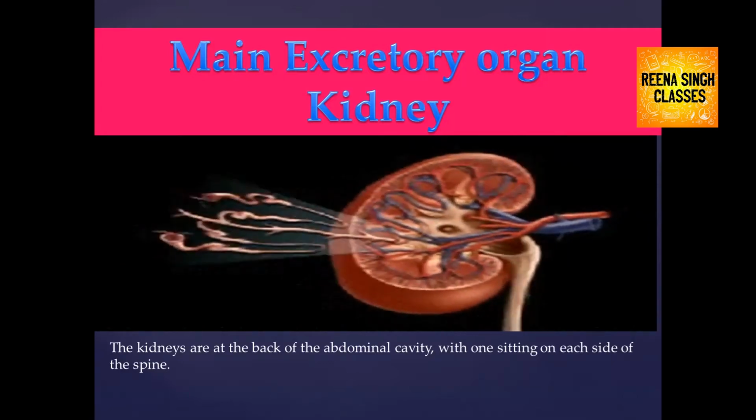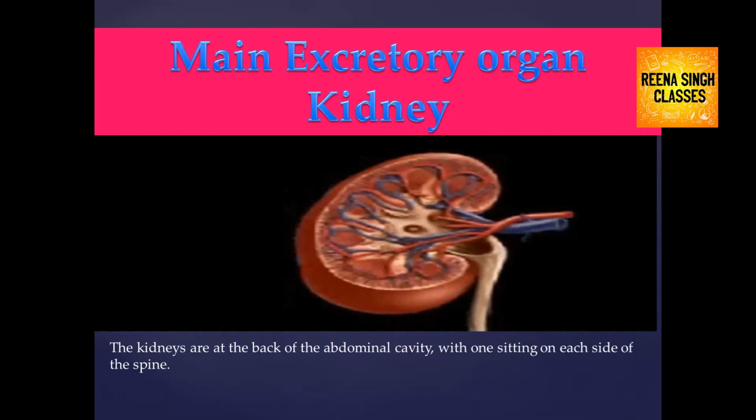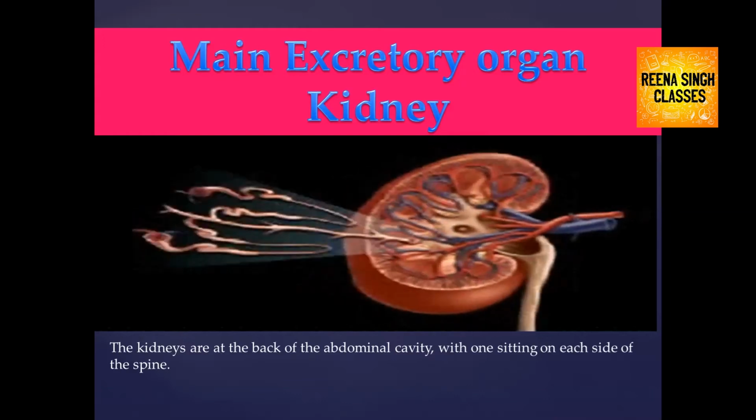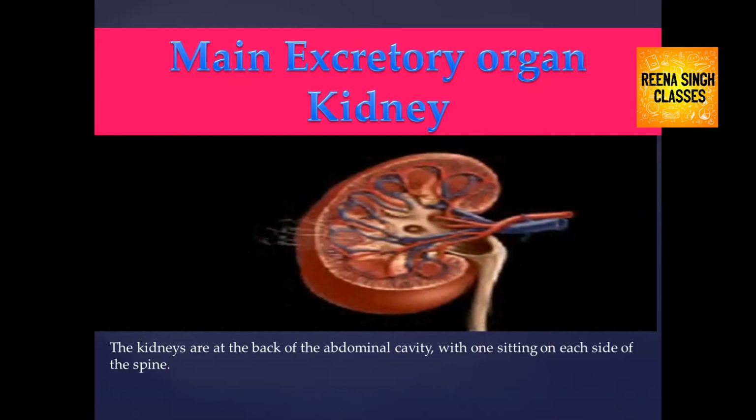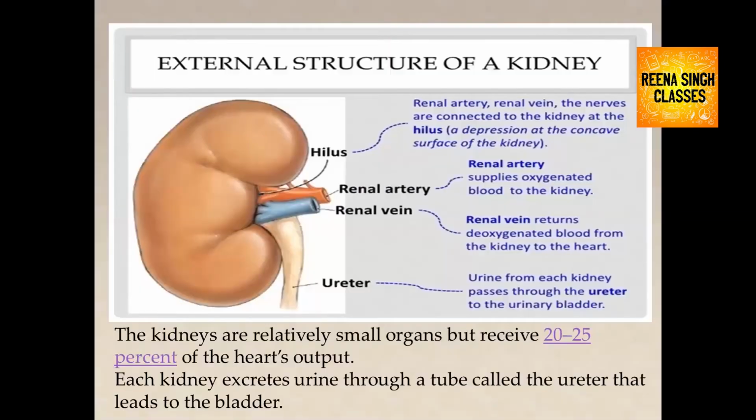The left kidney is a little higher than the right one because of more space being occupied by the liver on the right side. So only in human beings, the right kidney is slightly below the left. External structure of kidney: the kidney receives blood by the renal artery, and then the blood goes out with the renal vein. Kidneys help in the purification and filtration of blood.